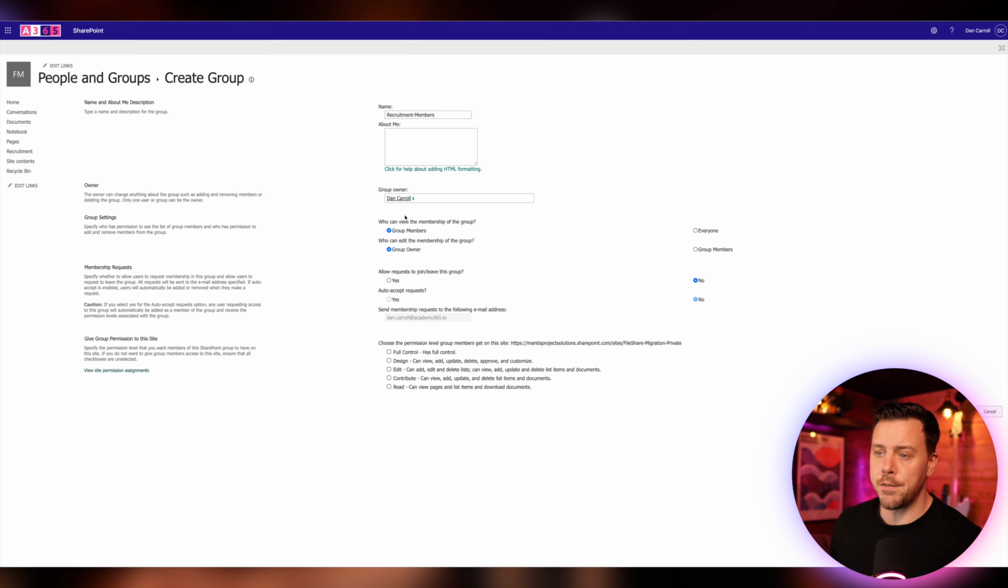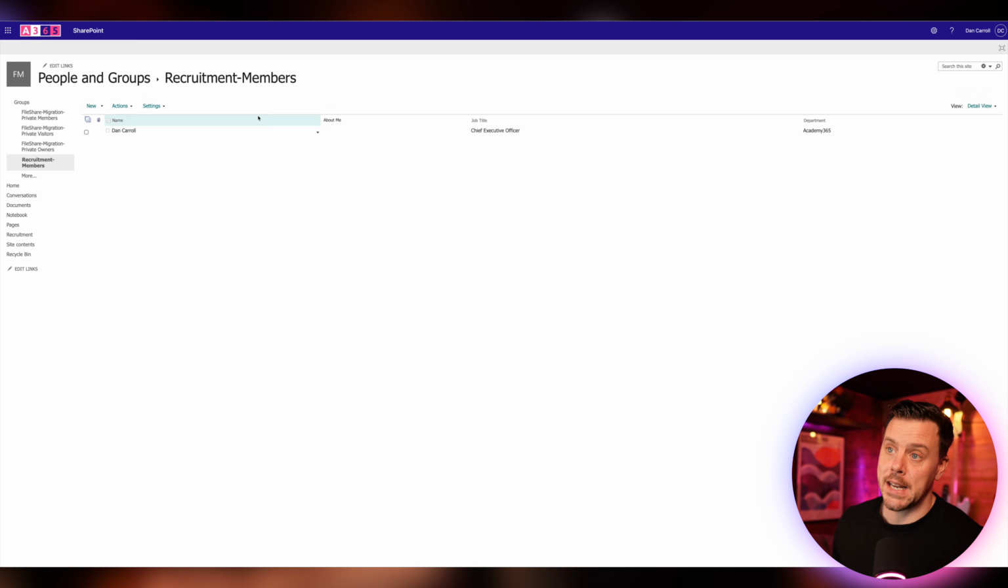And for the owner, by default, it's putting me in here, but I can take myself out because I don't want it necessarily to be just me. And I could set it to the owners of this site because this site is called File Share Migration Private. So I'll set it to the private owners, which is good. And then I can give the default permission level for this group and I'll just set it at read for the moment.